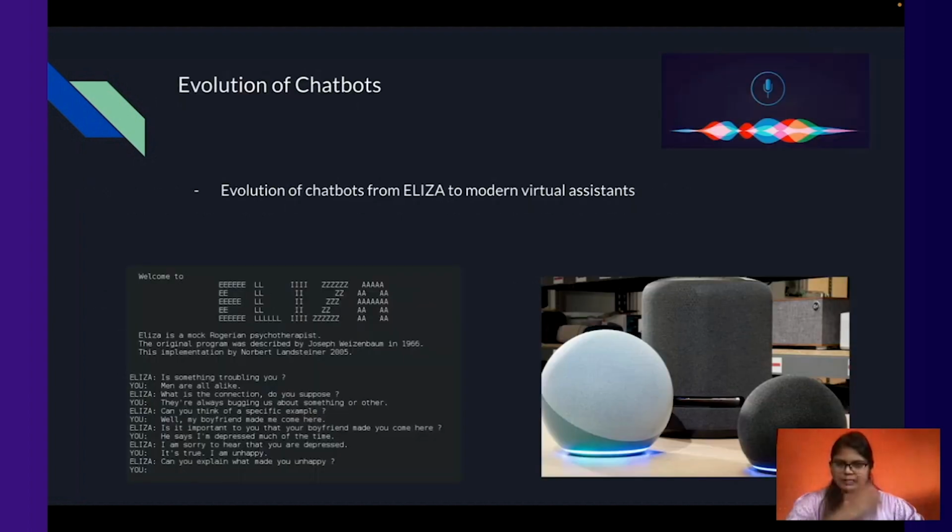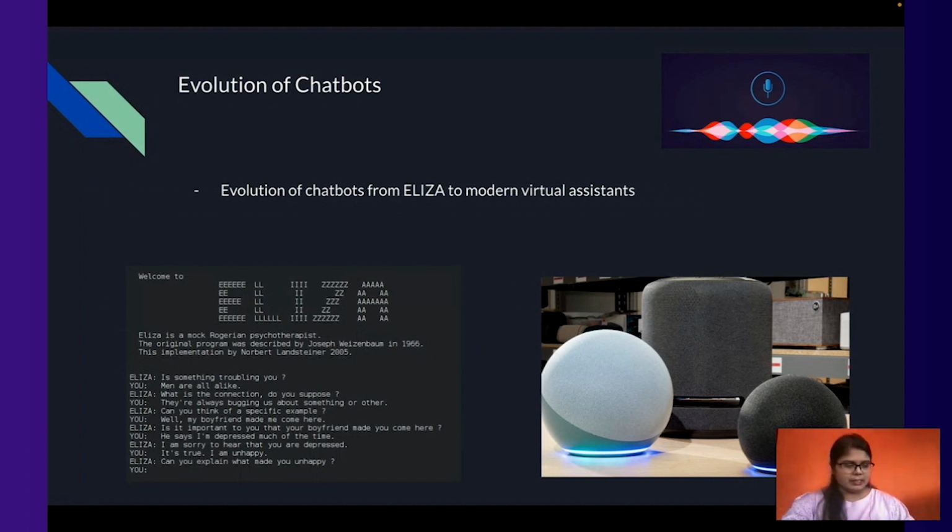Now, let's dive a bit into the evolution of chatbots. Chatbots have come a long way since their start in the 1960s. Eliza was the first chatbot that was developed, and it was developed to showcase a psychotherapist. It acted as a psychotherapist to give answers. But after the 1960s, the evolution of chatbots has become increasingly fast.